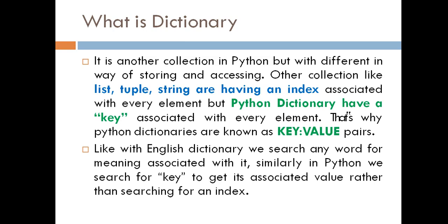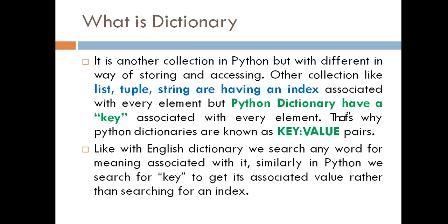Why is the name dictionary associated with this data type of Python? In an English dictionary, we search for any word to find the meaning associated with it, right? Suppose you don't know the meaning of some word used in English, then you refer to a dictionary, find that word and its associated meaning. Similarly in Python, we search for a key. How do we search for a word in an English dictionary? In this dictionary also, we search for a key to get its associated value, rather than searching for an element with the help of an index.